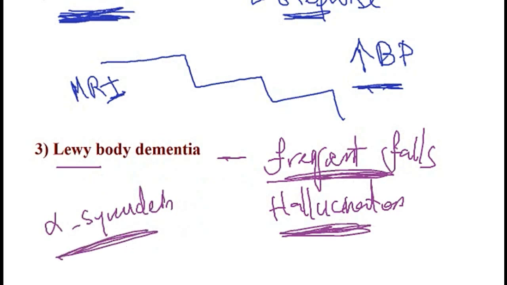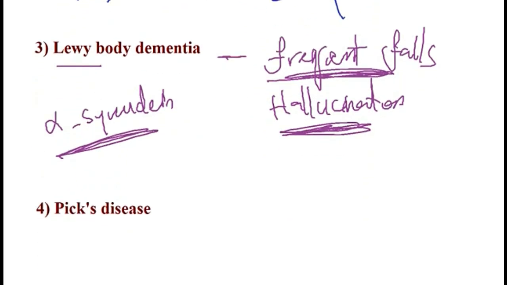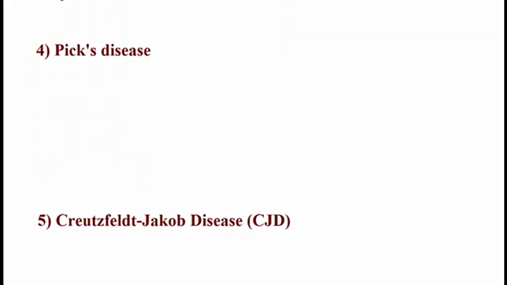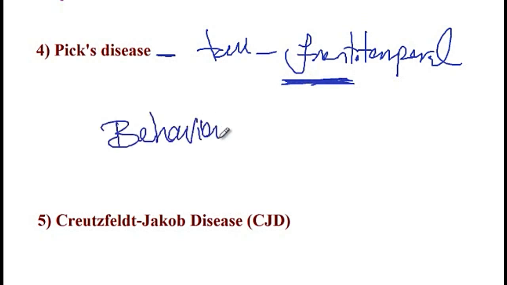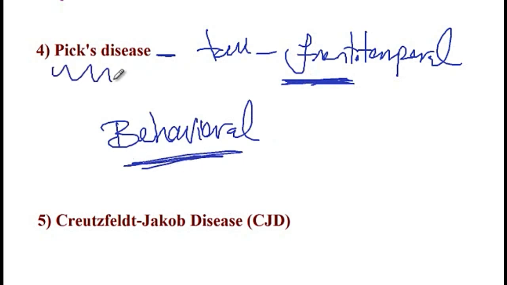The next condition is Pick's disease, and these patients present with the aggregation of the tau protein in the frontotemporal lobe of the brain. And you may recall that the frontal lobe is important for regulating behavior. And so by affecting the frontal lobe, these patients usually present with dementia and behavioral changes. So if you see a patient that has behavioral changes, then you should think of Pick's disease.